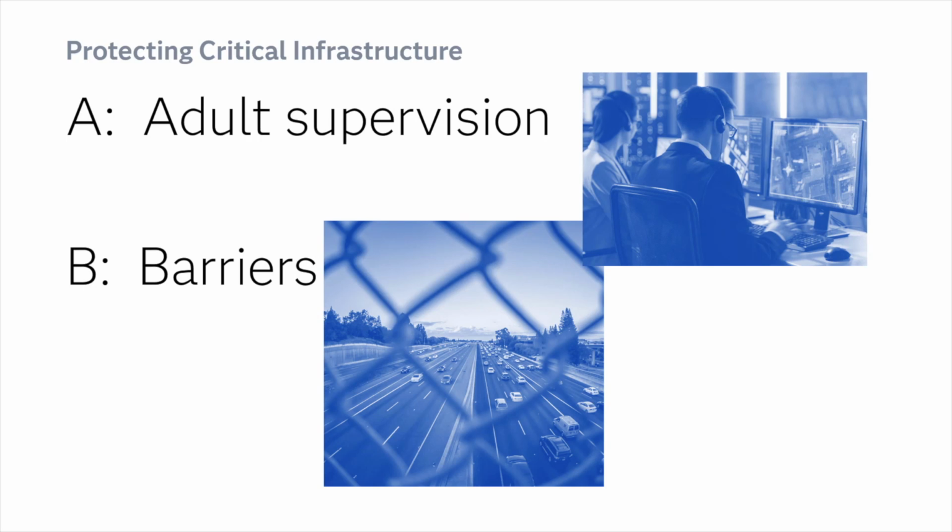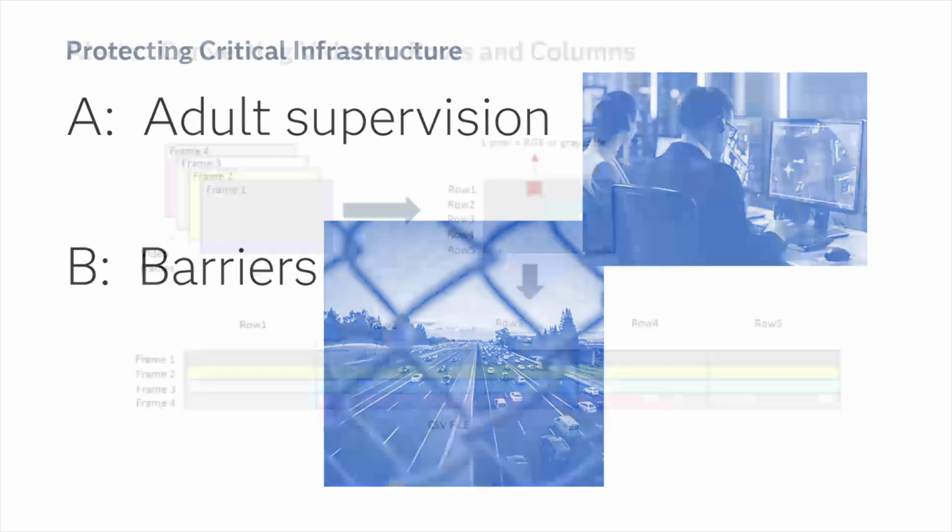We can also add adult supervision by means of video. So you can have video cameras, and you can have people watching those video cameras. But what if somebody gets a text from their wife saying, please pick up eggs or something like that, and they get distracted and the security guard doesn't notice someone entering an area? Well, how about if we use SAS computer vision combined with deep learning to send alerts?